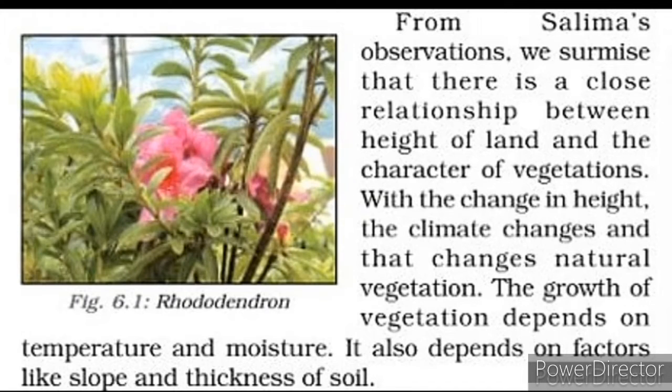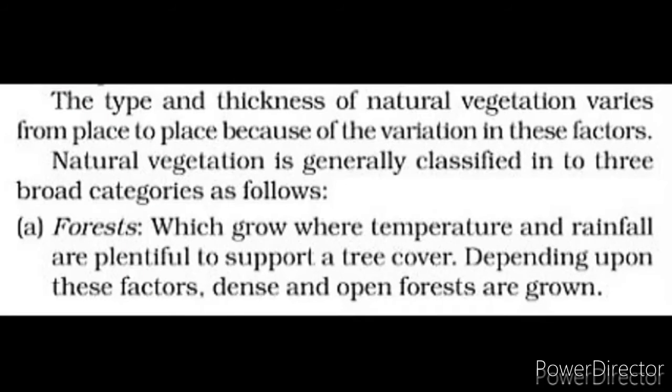These are the factors through which we can see any kind of change in our natural vegetation, or we can find different types of natural vegetation in our environment. Temperature, moisture, slope and thickness of soil. Okay, now let's continue.